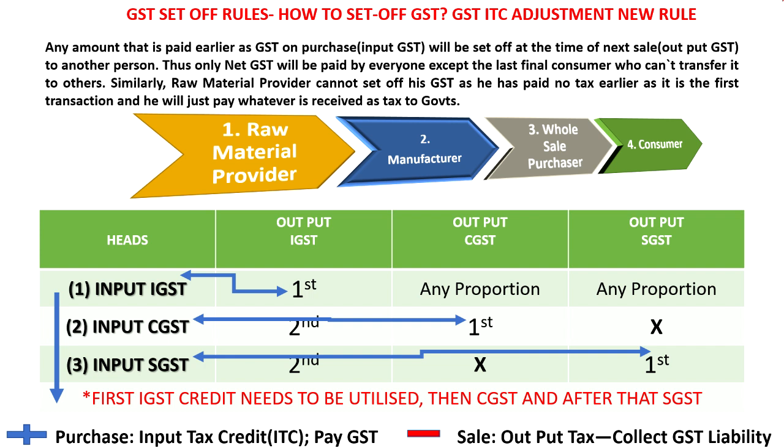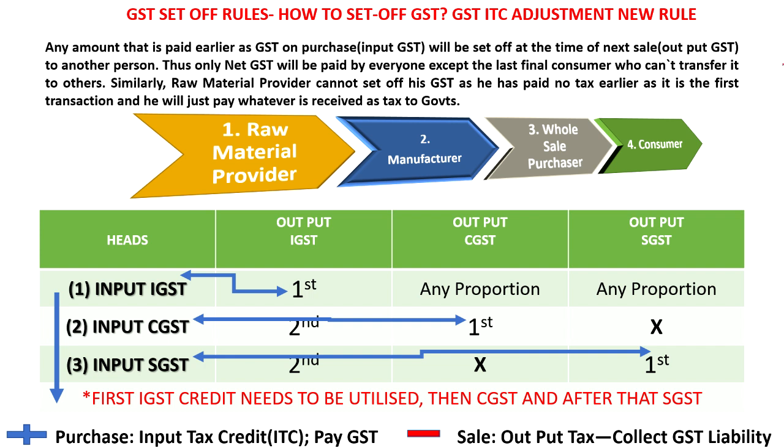But what you will do is some adjustment. Already you have paid some tax to the government in the previous transaction at the time of purchase, that will be adjusted in this transaction at the time of sale, and only the remaining amount you will pay to the government. That is called offsetting of GST. But there are certain rules governing this offsetting that you should learn. Thus only net GST will be paid by everyone.